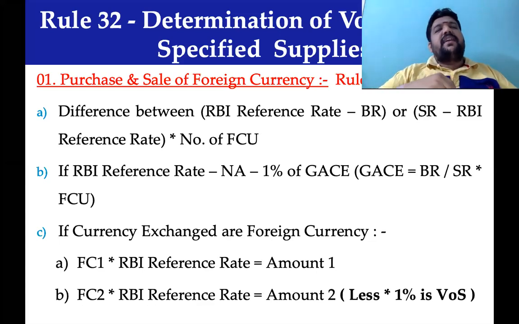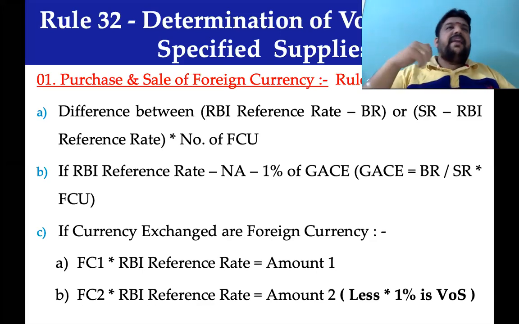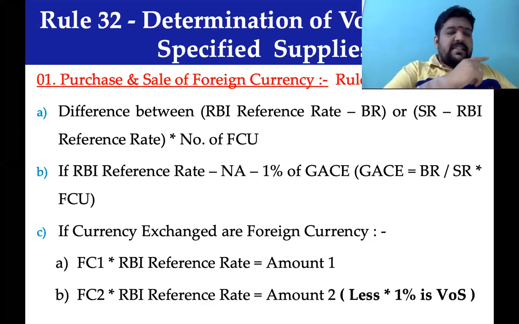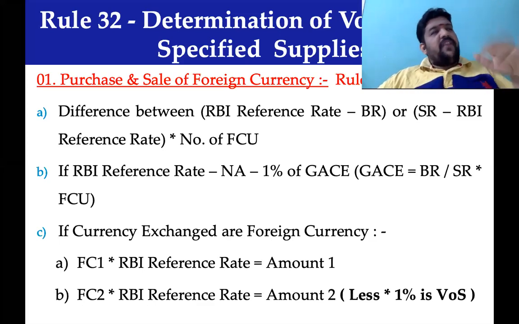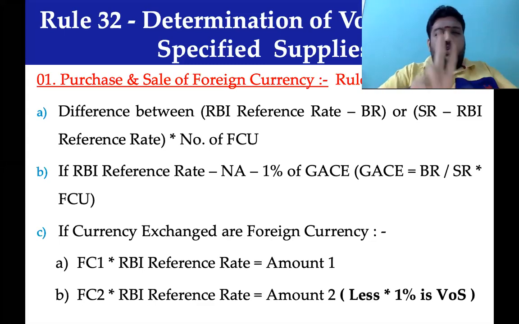Sir, RBI sells dollars for 75. Good. If the foreign exchange dealer buys a dollar for 73 and sells a dollar for 77, then 77 minus 75, 2 rupees per dollar he charges extra. If the foreign exchange dealer sold $250, 250 into 2, 500 rupees will become the value of supply.